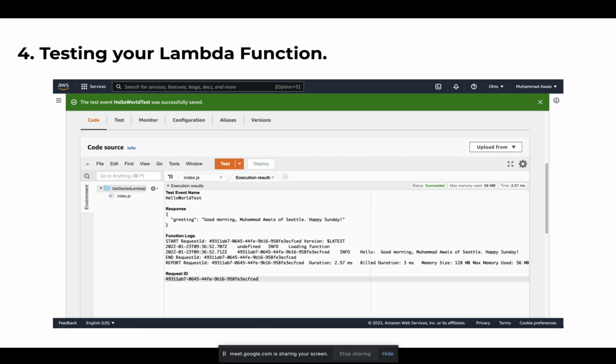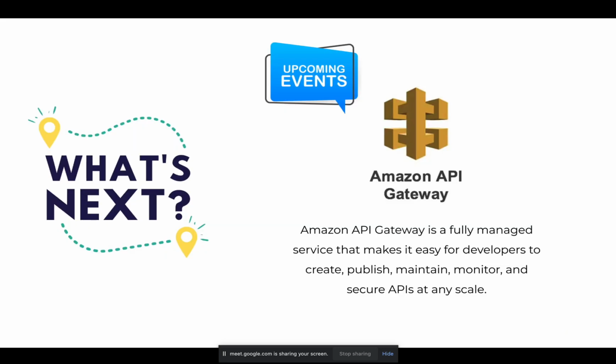The main motive for the next talk is to use the Amazon API gateway service. It's also a fully managed service that makes it easy for developers to create, publish, maintain, and monitor secure APIs. You don't have to worry about your backend servers. You only have to create a resource, and that resource should be parsing your whole APIs in terms of all CRUD operations. This is also provided by AWS. So I will be using this in my next event.